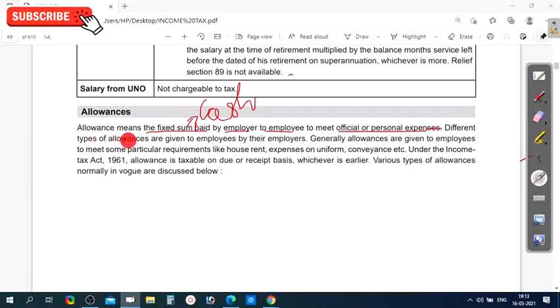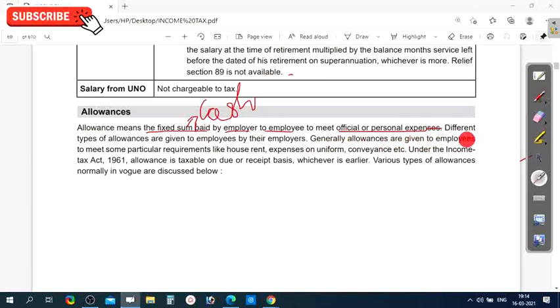Different types of allowances are given to employees by their employers. There are different types of allowances, such as entertainment allowance, house rent allowance, compensatory allowance, travel allowance, and different employers will give different types of allowances to the employees.